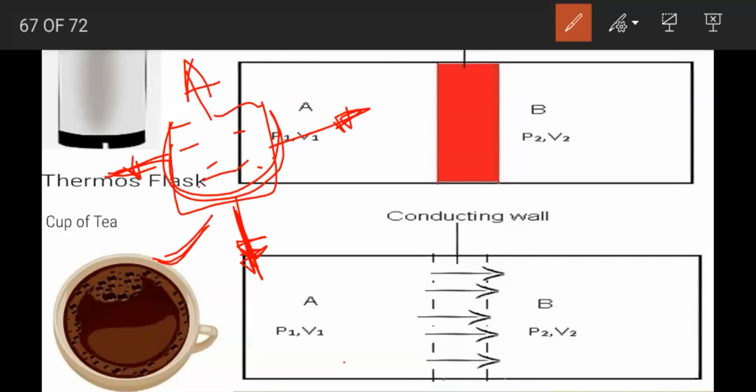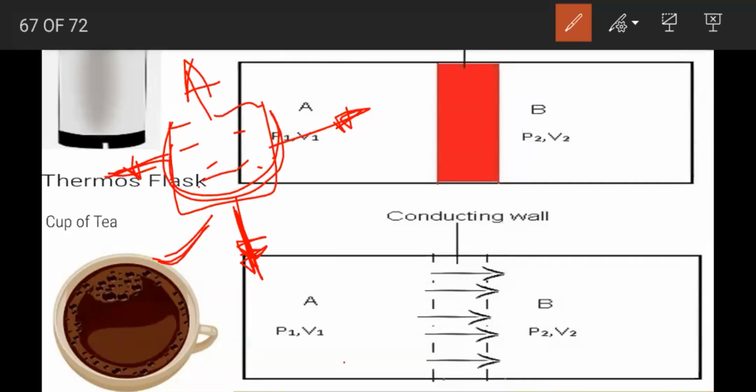That means you are keeping the temperature of the system constant throughout the process by a conducting wall. Conducting wall is a diathermic wall. By using a diathermic wall, you can keep the system at a constant temperature. How can you keep the temperature constant? By using a diathermic wall, that is a conducting wall.